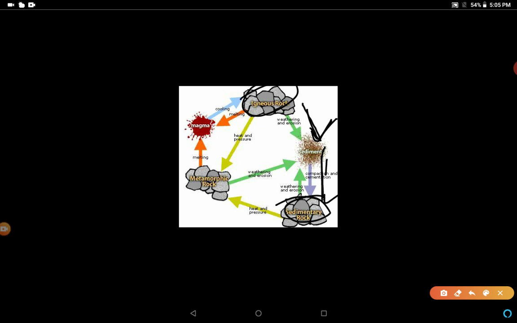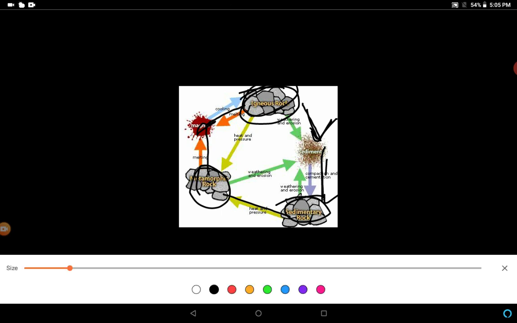Sedimentary rocks, due to heat and pressure, are converted into metamorphic rocks, and these metamorphic rocks, through melting, become magma. Magma comes out as lava. Then again it cools down and is converted into igneous rock. So this is the rock cycle.